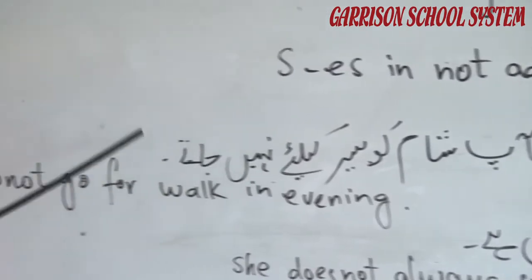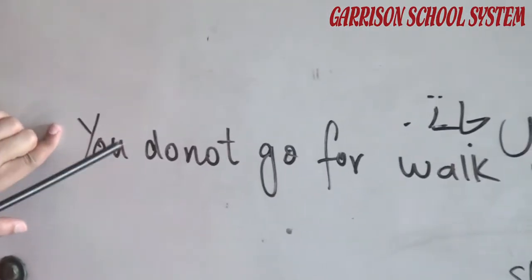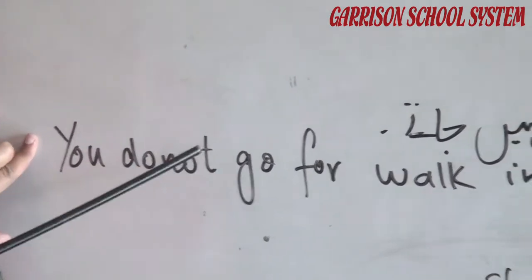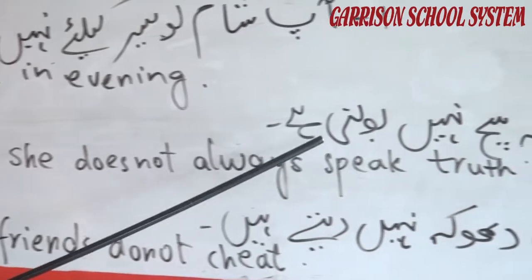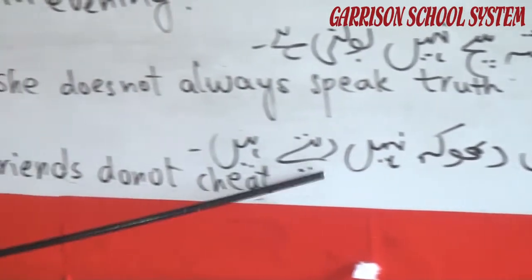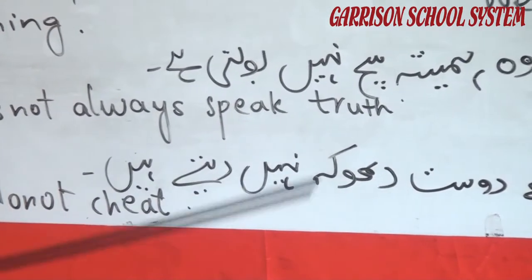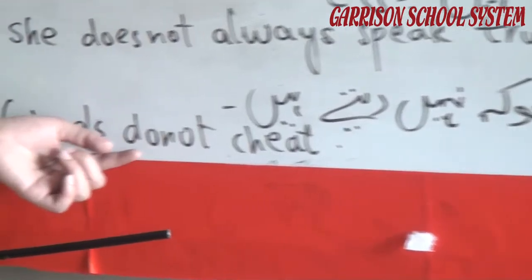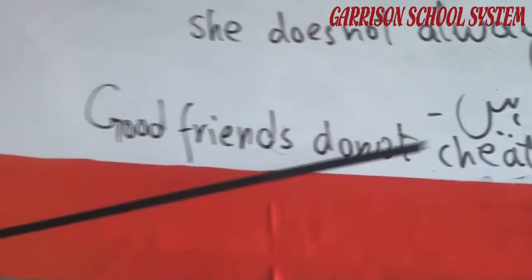You do not go for walk in evening. You, talking about the second person, and we use do. Then, she does not always speak truth. Number 3, good friends do not cheat. That is a plural sentence, and we use do because we use do for plural nouns and plural subjects.